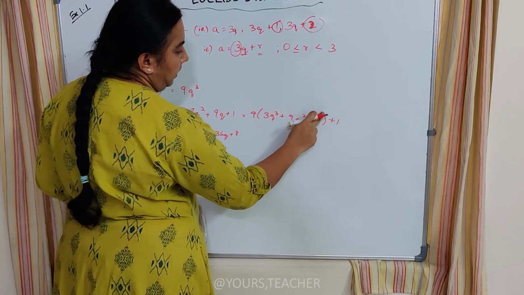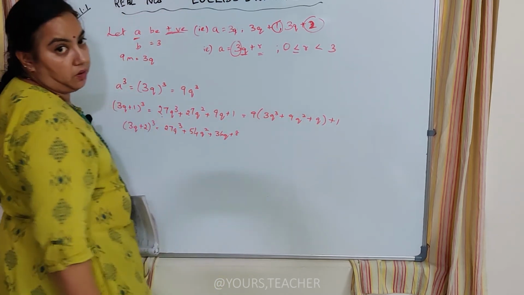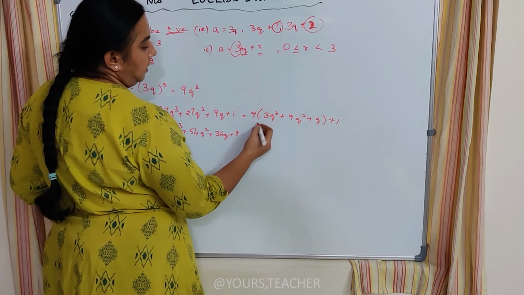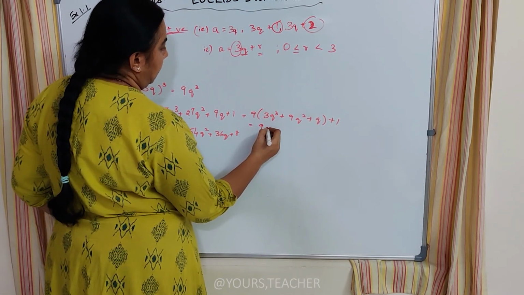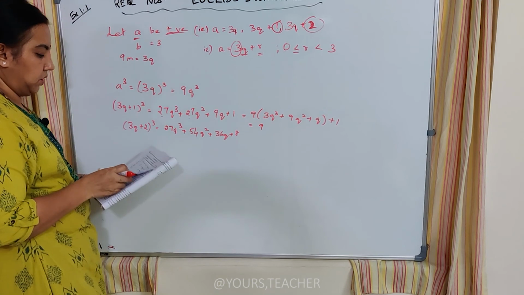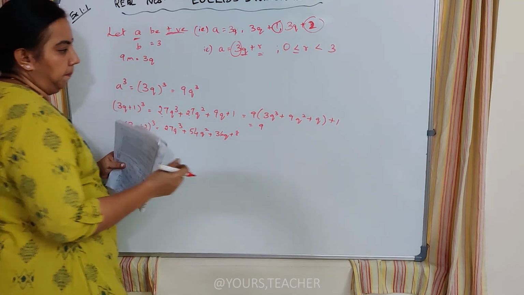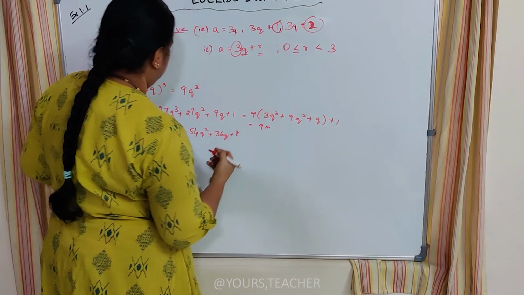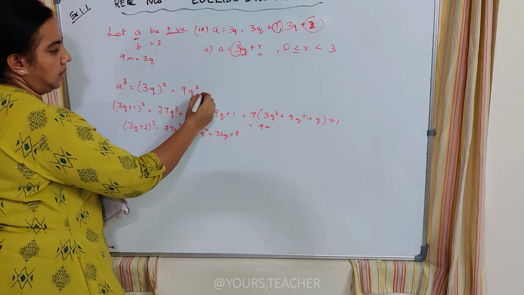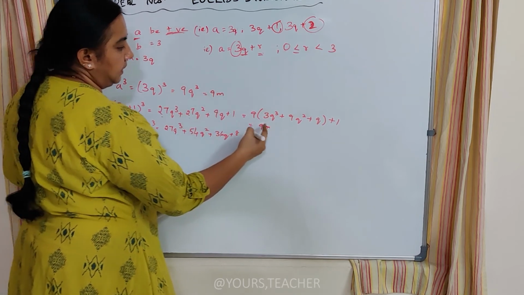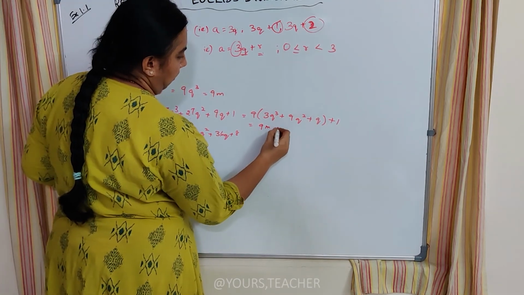So this whole equation is a positive equation. So I can say this whole thing can be written as 9m. You come back to the question, you get it as 9m here. Okay, this is 9m and this is 9m plus 1.